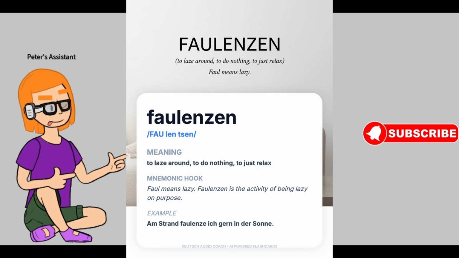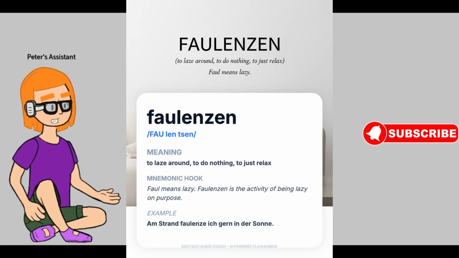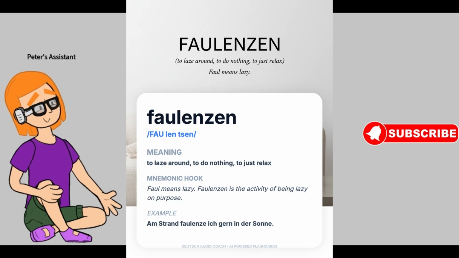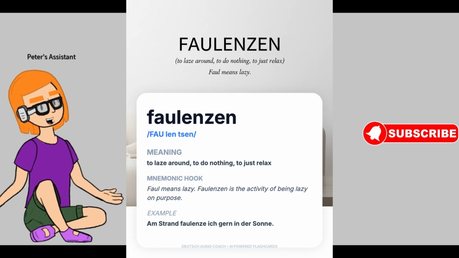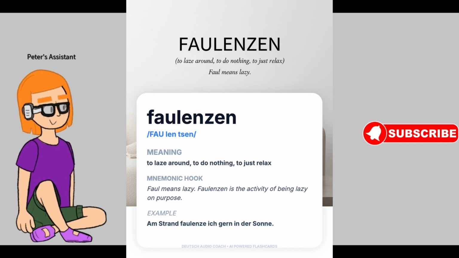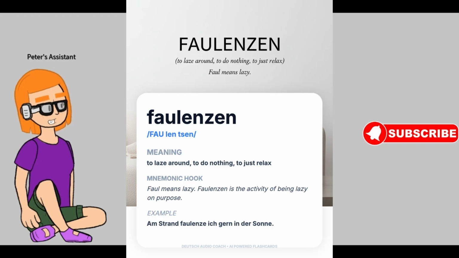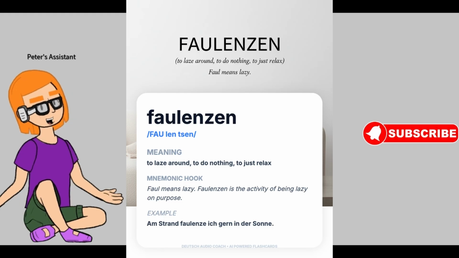Next German verb is faulenzen. Pronunciation: faulenzen. Meaning in English: to laze around, to do nothing, to just relax. How to remember this verb? Faul means lazy. Faulenzen is the activity of being lazy on purpose. Example sentence: Am Strand faulenze ich gern in der Sonne. English translation: On the beach I like to laze in the sun.